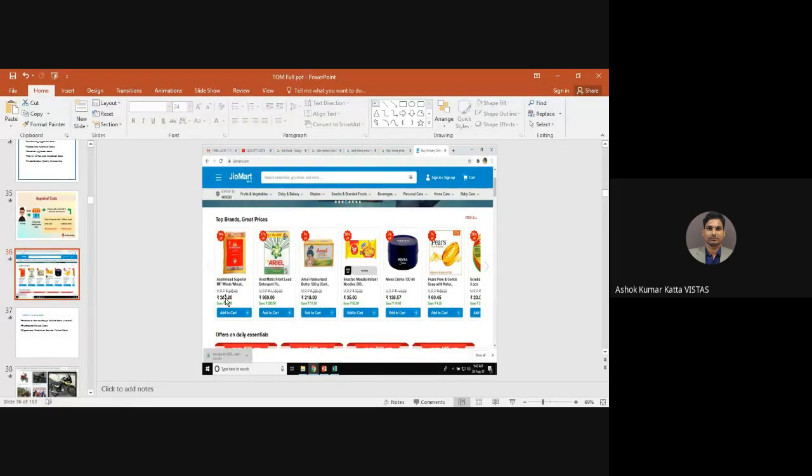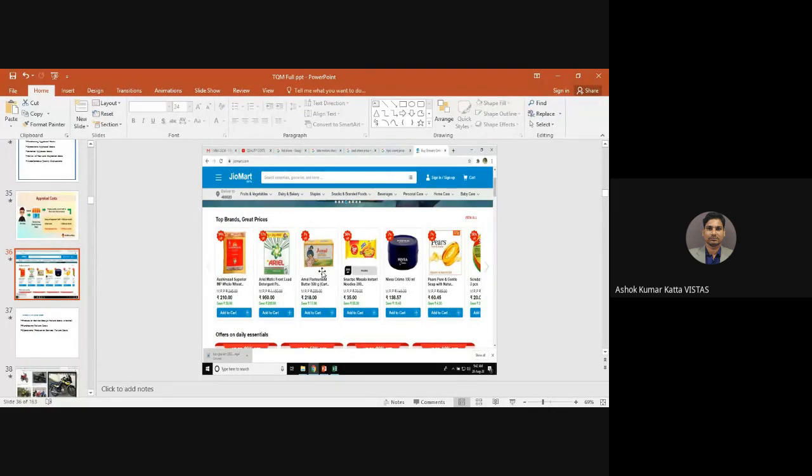Because as we know, there is a lot of difference between the MRP and the price they are selling at in the market. But mostly the retail outlets sell as per the MRP only. But certain people outside, on the roadside, we can find selling the product lesser than the MRP price printed on the product.